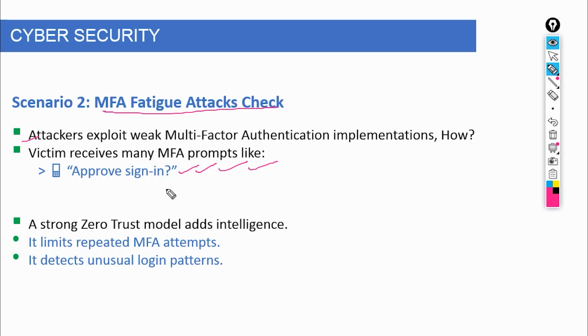But a strong zero-trust model adds intelligence. It limits repeated MFA attempts. It detects unusual login patterns. It uses number matching or device-based verification instead of simple approve buttons. It flags suspicious behavior in real time. So the key lesson is this. Security is not just about adding layers. It's about understanding how those layers can be manipulated. Because attackers don't always break your defenses, sometimes they just wait for you to approve them.